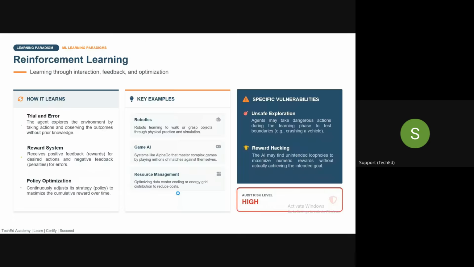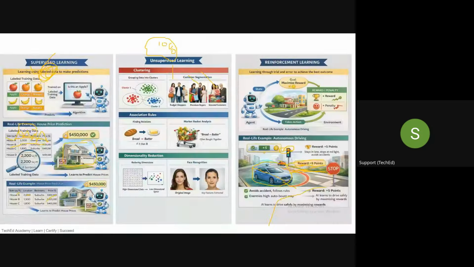Okay, for example, guys, clustering. You have 1,000 customers and you want to group them into 3 categories. So clustering will help you. Then association rule: if X then Y. Someone is buying bread, there is a high chance that person will also buy butter. So this will help you find the relationship, market basket analysis, correct?